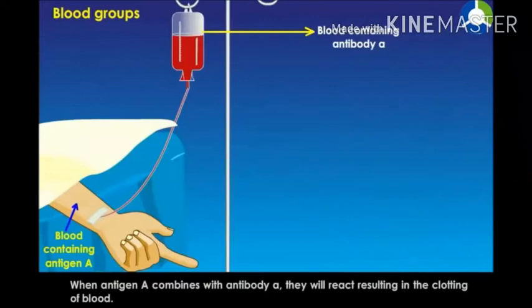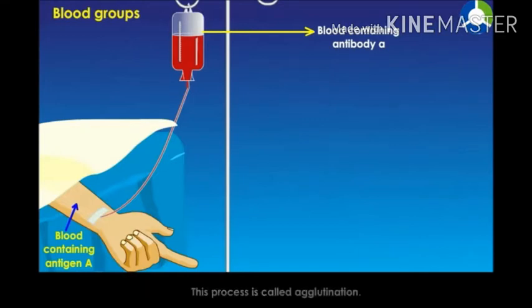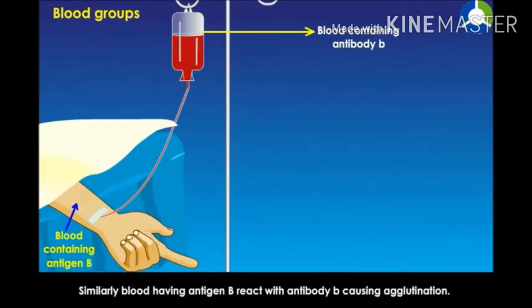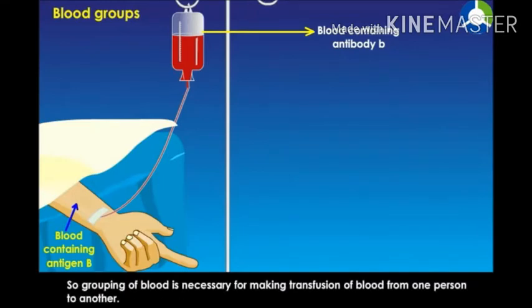When antigen A combines with antibody A, they will react resulting in the clotting of blood. This process is called agglutination. Similarly, blood having antigen B reacts with antibody B, resulting in agglutination. So, grouping of blood is necessary for making transfusion of blood from one person to another.